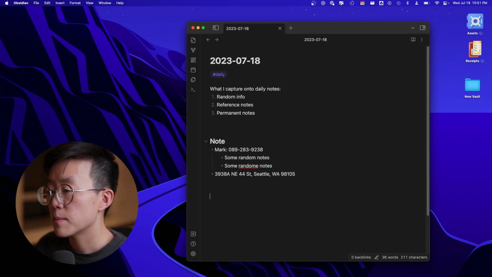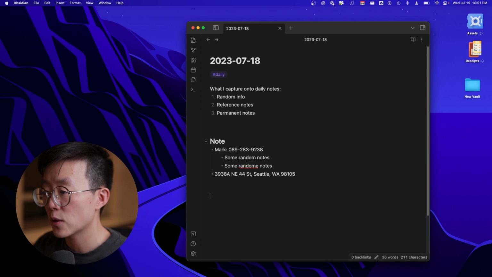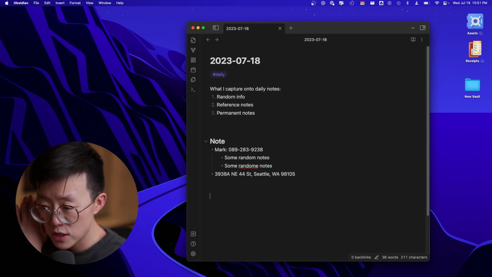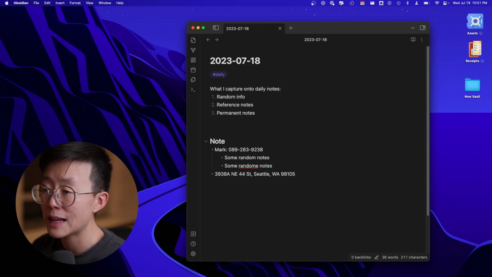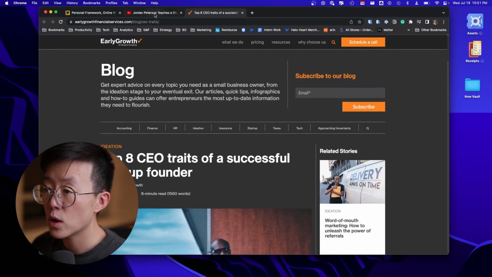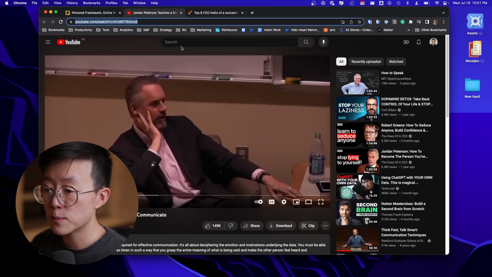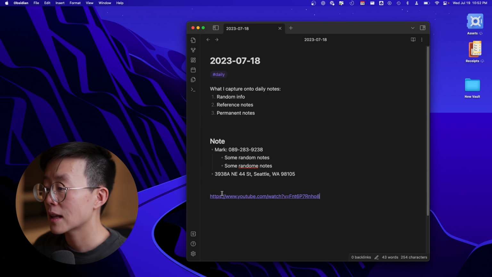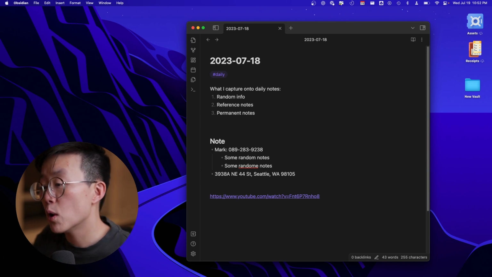Besides the random information, you also want to capture reference notes onto the daily notes. It really depends on your workflow, but oftentimes in your daily life, you don't have a lot of time, so you can just dump raw information into the daily notes and you can turn it into the reference notes later. For example, let's say I watched this amazing YouTube video from Jordan Peterson. I can just copy and paste the link, and I can do this in the mobile phone too.